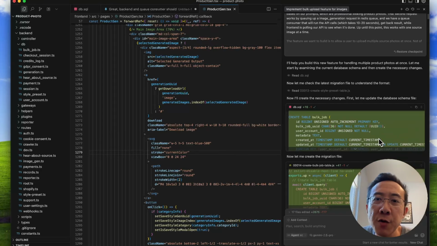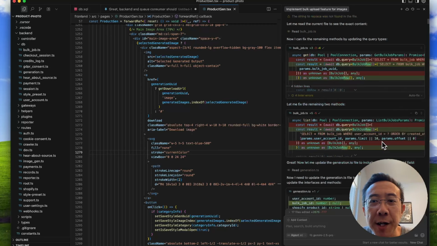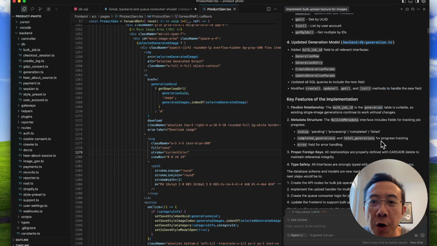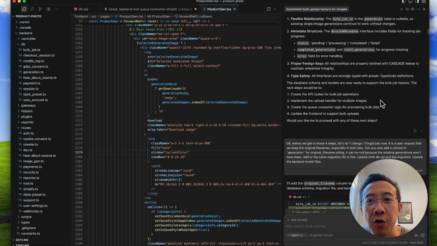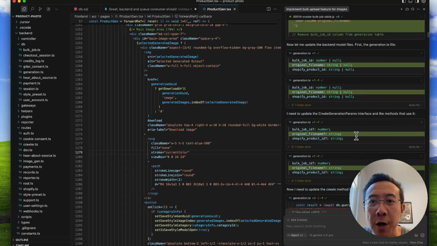So you'll see here in the chat response, Cursor pretty much wrote the schemas for me, and it's funny. At the end of it, it's immediately like, hey, we're done. Let's work on the backend API server changes, the queue consumer for processing the batch job and updating the front end and all that. It's like, oh, you want me to proceed with any of these? I'm like, no, we need a few more things before we move on to that. Okay, oh, we also need a feature to keep all the original file names of the zip file that's being uploaded, right? So we need to add a column for that.